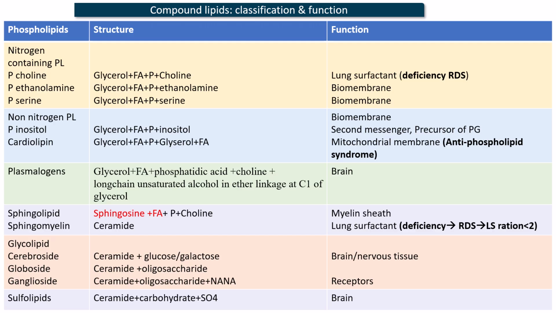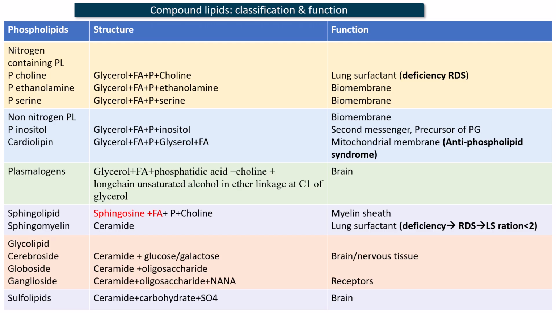Phosphatidylethanolamine, also known as cephalin, has the nitrogenous base ethanolamine. This is also a component of biomembrane, and is mainly present on the inner side of the biomembrane. Phosphatidylethanolamine or cephalin has mild anticoagulant activity. Next is phosphatidylserine. The nitrogenous base is serine. This is a component of the biomembrane, and is mainly present on the outer side.